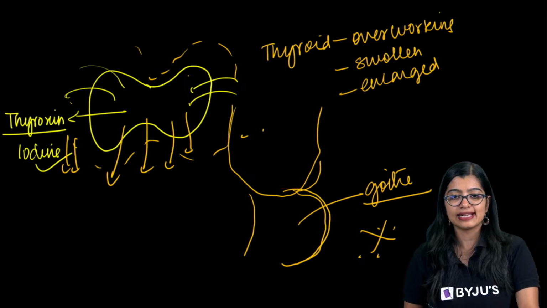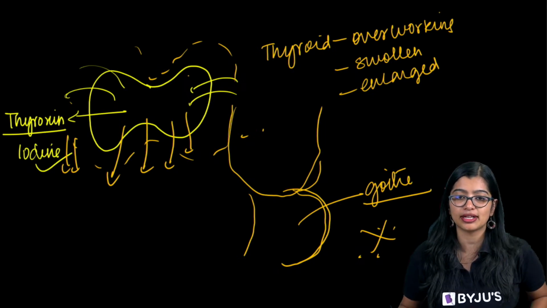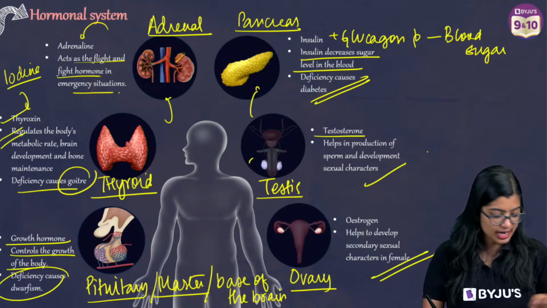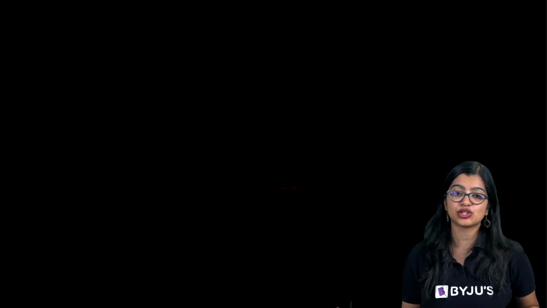Okay? Yes, plant coordination we will get done very quickly, right? Very quickly we will get done with it, so don't worry. Now somebody else had two more questions. One on insulin and glucagon, right? How many of you have doubts with insulin and glucagon? And how many of you are having doubts with estrogen and testosterone? Yes, ma'am, I have doubts with insulin and glucagon. Okay, I'll explain this part also.